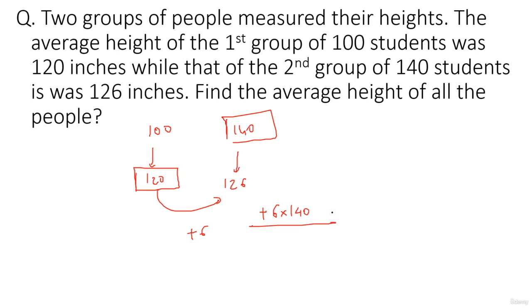Okay, we'll divide this excess of 6 into 140 between the total number of people. Total number of people is 100 plus 140, which is 240. Right? So 6 ones are 6, then 6 fours are, 0, 0 gone. Basically, 4 threes are 12, 3.5. So the average is not 120, it's 120 plus 3.5, 123.5. See, it's as simple as that.